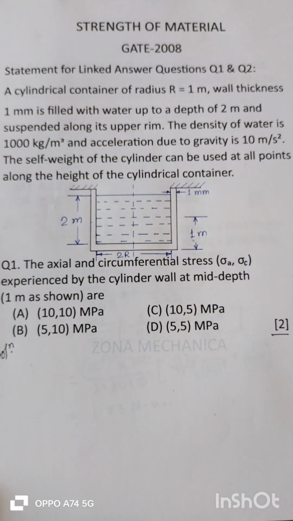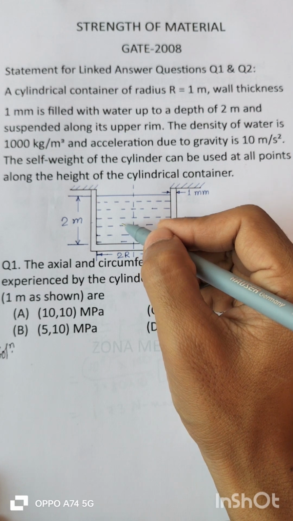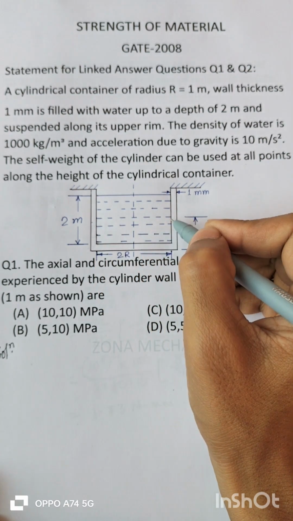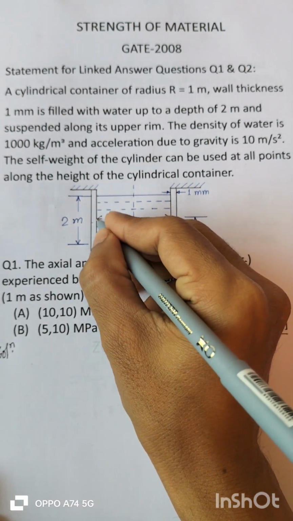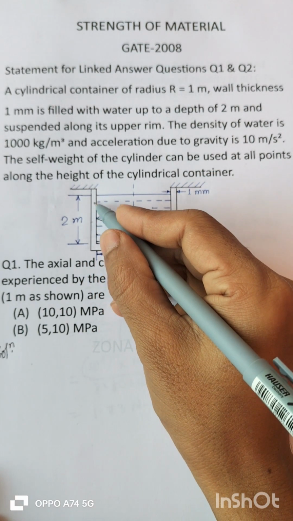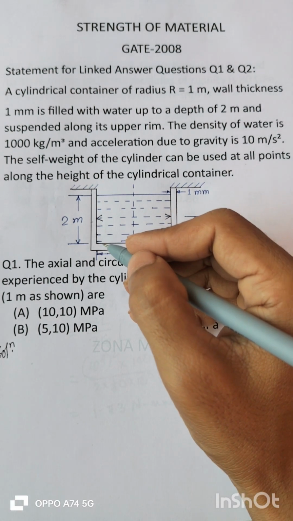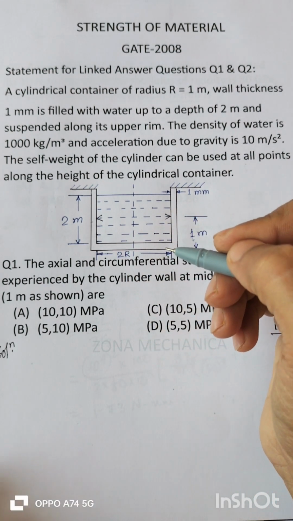Let us first realize what is circumferential stress and what is axial stress. The fluid in the container will exert pressure in all directions, right? So the wall of the cylinder will experience two types of stresses.